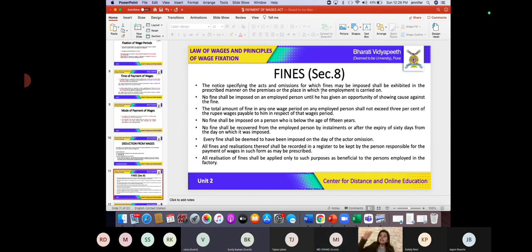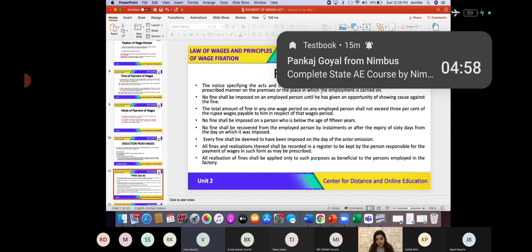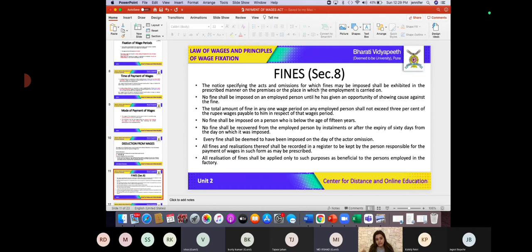You cannot say, okay, last month you had done an act which was not allowed, which falls under the acts of fine, therefore now I am imposing a fine on you. This cannot happen. So what is important? That fine should be imposed on the day of the act or omission made by the employee. You have committed a mistake today, so fine should be imposed on today's date. Is this clear?